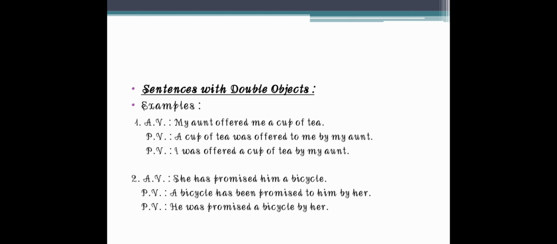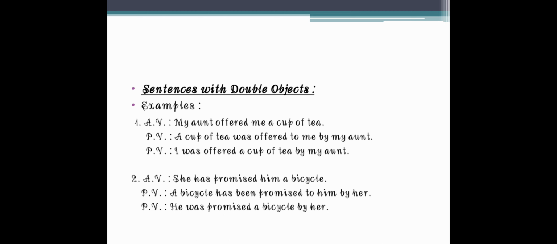Okay, so let us discuss it one more time. When there are double objects and one subject in a sentence, we have to change it by taking any one of the objects at the first place. If we take one object at the beginning of the sentence, we should not remove the second object; we also have to add it in the sentence, and the subject will be at the last place.